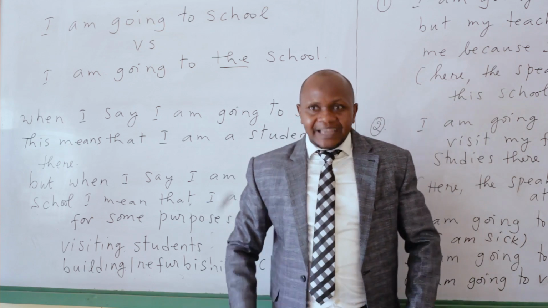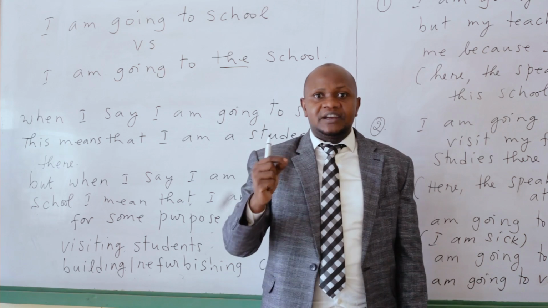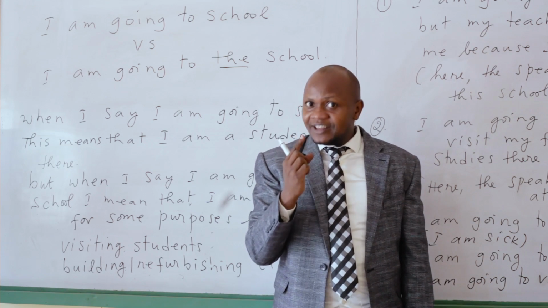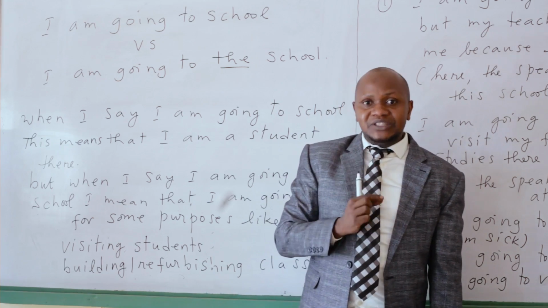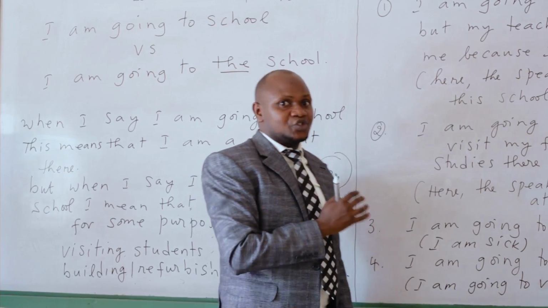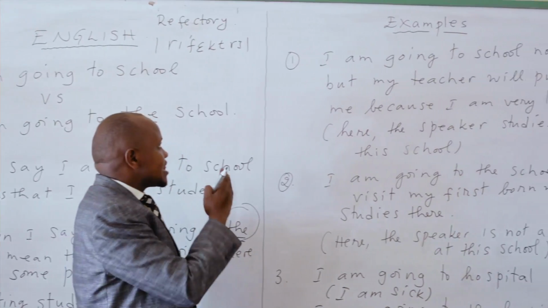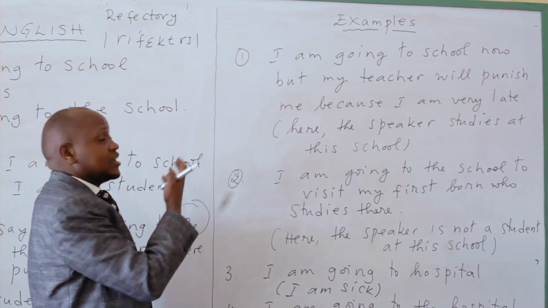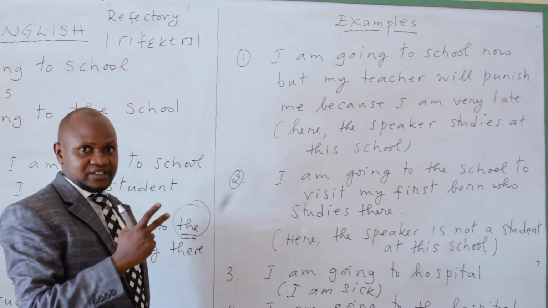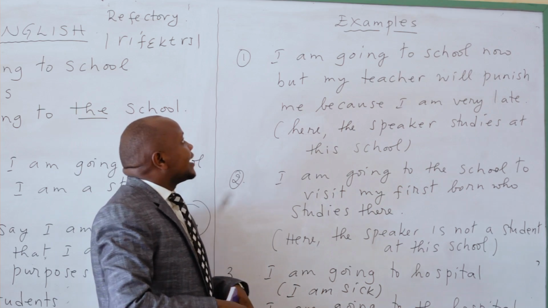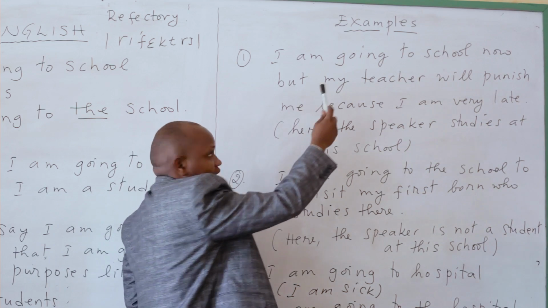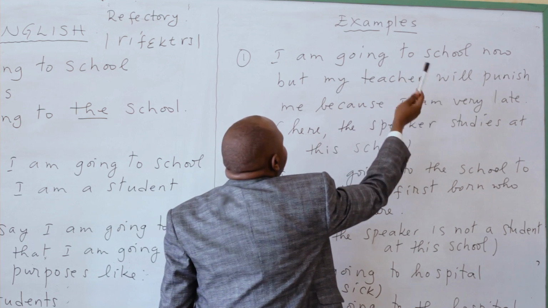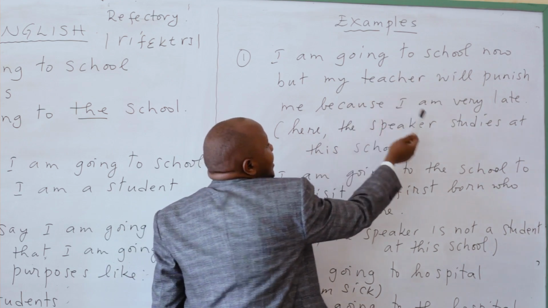Ariko niba mfite amakaye ndi umunyeshuri, I study there at that school, I will say I am going to school. Are you together? Very fantastic. Now we are going to see different examples to better understand these two sentences, or the difference between the two sentences that are there. For example, I am going to school now. Okay, I am going to school now, but my teacher will punish me because I am very late.